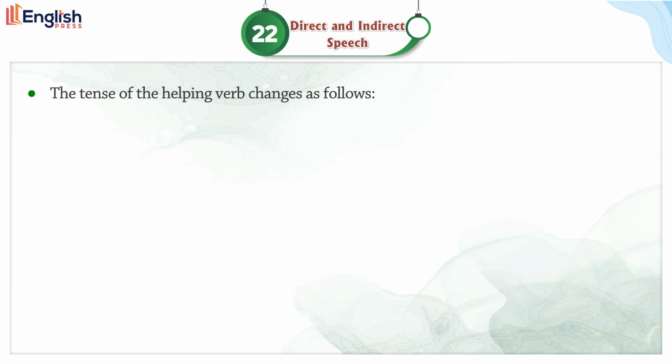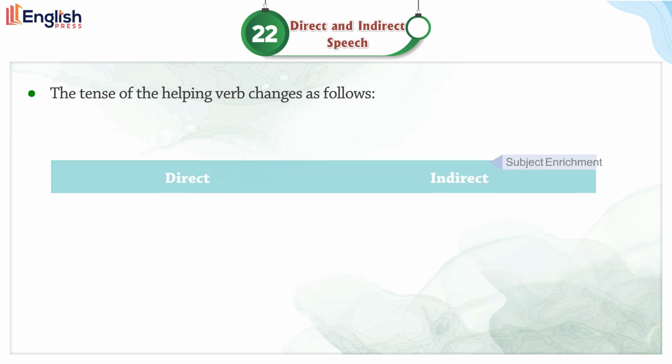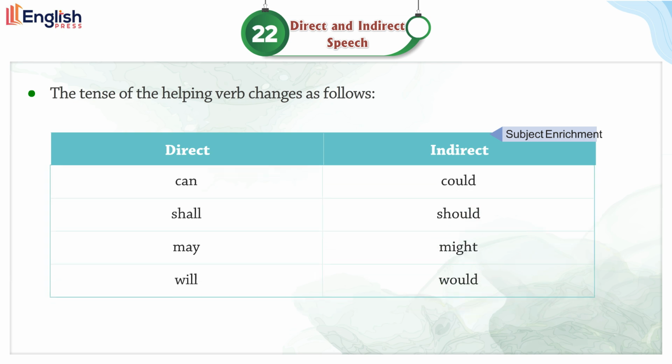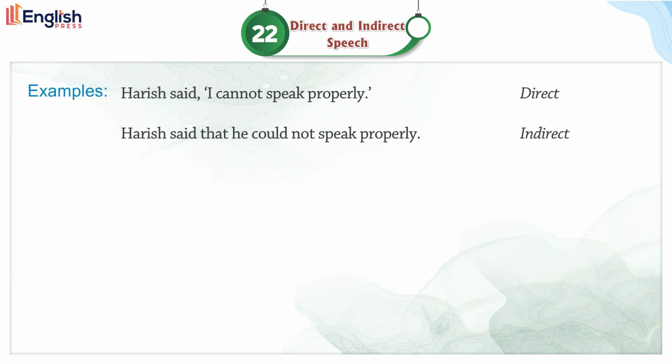The tense of the helping verb changes as follows. Direct to indirect: can, could; shall, should; may, might; will, would. Examples: Harish said, "I cannot speak properly." Direct. Harish said that he could not speak properly.